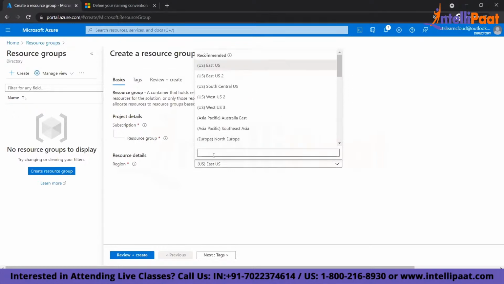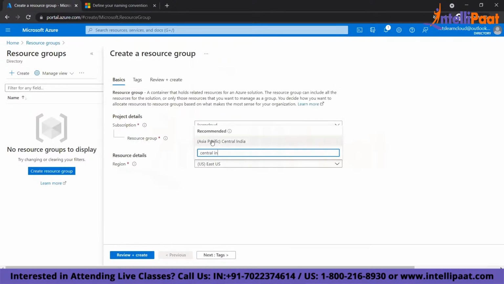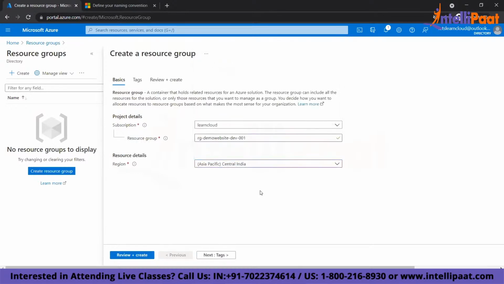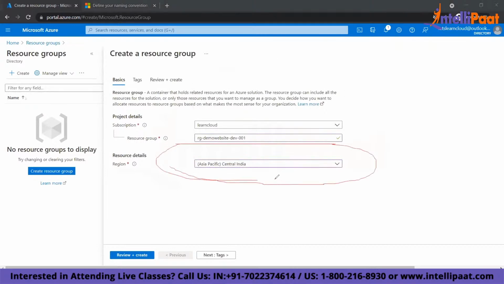If I am choosing Central India, where is Central India? In Asia Pacific. Now, where will my resource group be created? In Central India, in the Azure data center, inside this subscription, and within this resource group. Fine. So I've selected one subscription, defined one resource group, and selected one region.